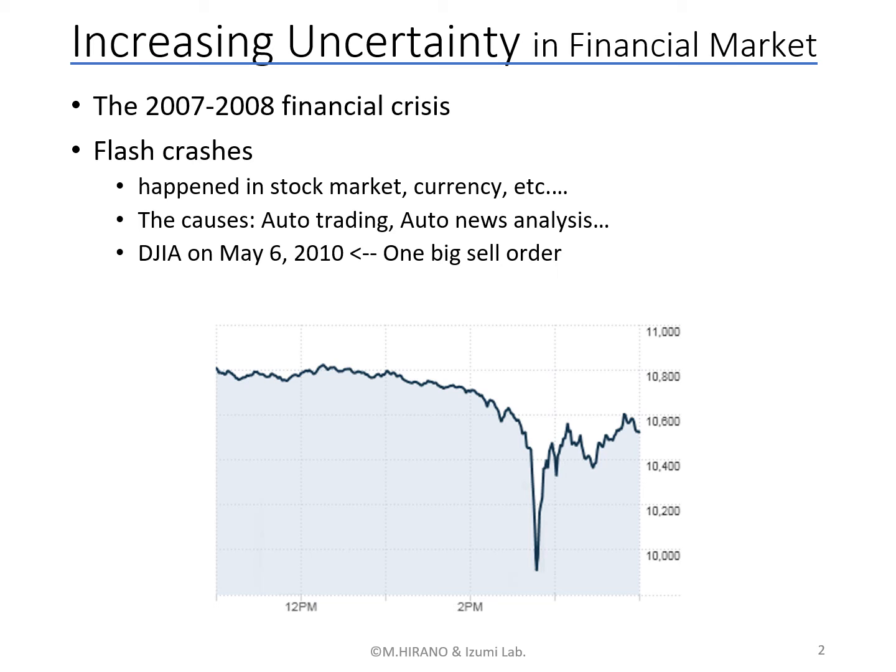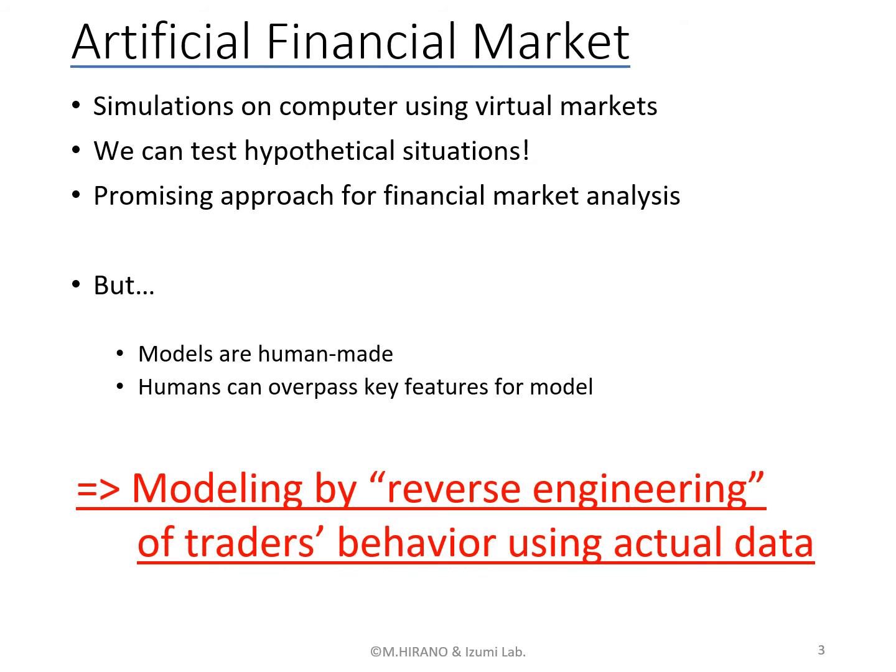One famous example is the flash crash on May 6, 2010. This graph is the Dow Jones Industrial Average. There was a very significant price drop. The reason was said to be one big sell order. To avoid these significant fluctuations or uncertainty, there are many ways to analyze the problem of market.